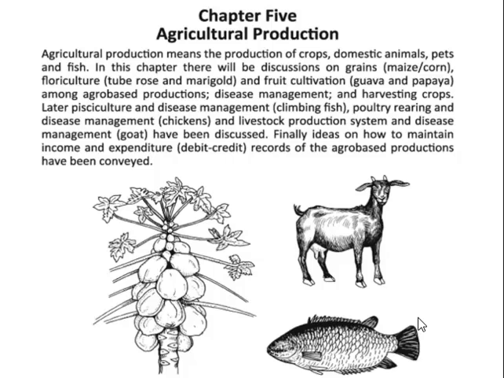the cultivation of flowers, tuberose and marigolds, and fruit cultivation, guava and papaya, among agro-waste production. And that which is related to agriculture production, we will discuss in this chapter: disease management, harvesting crops, and later pisciculture and disease management. Pisciculture means controlling the breeding or pairing of fish. And fowl rearing and disease management. Second, livestock production system and disease management have been discussed. Finally, an idea on how to maintain the income and expenditure, debit and credit record of agro-based production has been conveyed.